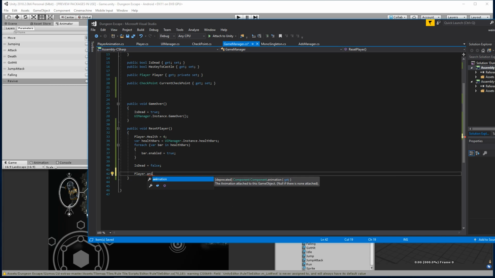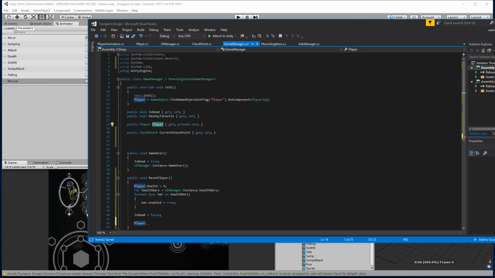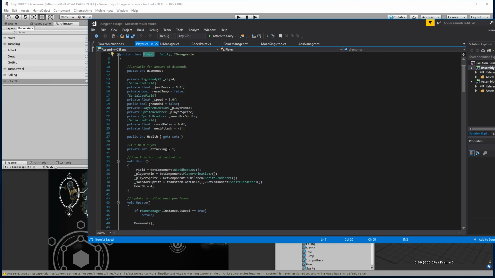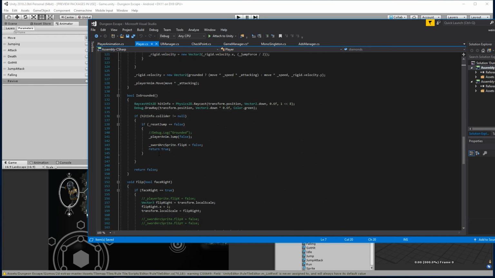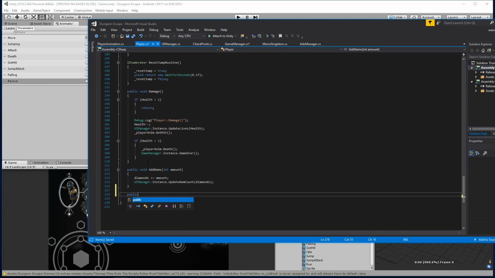So we're going to say player.anim. And actually, I don't know if I have a reference to that. So if I go into the player here, how can I access that player animation script? I don't believe I can. So if we look at player animation here, it's a private field. So I could create a property that returns it and allows me to make changes to it. So let's see here though. Inside the player, let's do that. Yeah, here, this makes sense. So inside here at the bottom, we'll go ahead and create a method here called public void. And actually, maybe not even public. Although yes, we do want it to be public. Do we?